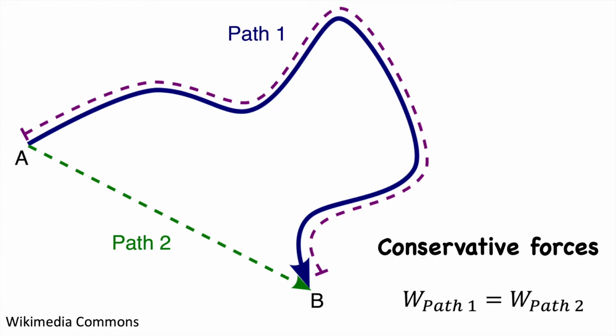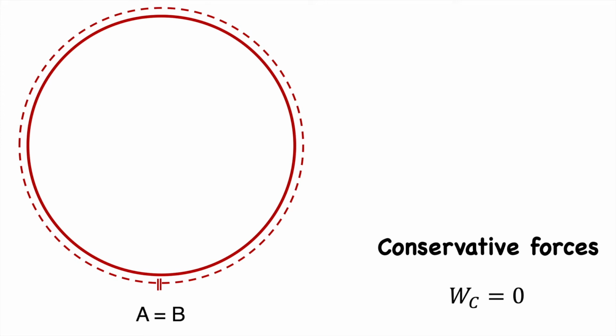However, for some special type of forces, called conservative forces, work is independent of the path. It only depends on the initial and final positions. And if the path is closed, that is, the initial and final positions are the same, then the work will be zero.